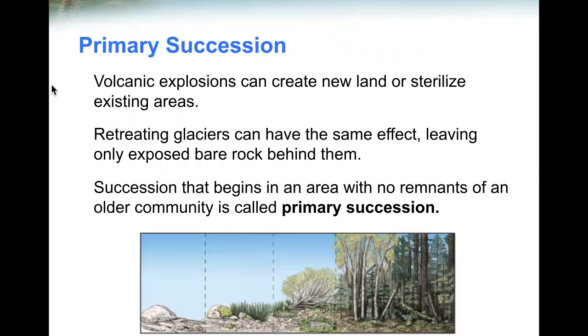Volcanic explosions can create new land or sterilize existing areas. Retreating glaciers can have the same effect, leaving only exposed bare rock behind them. Succession that begins in an area with no remnants of an older community is called primary succession.